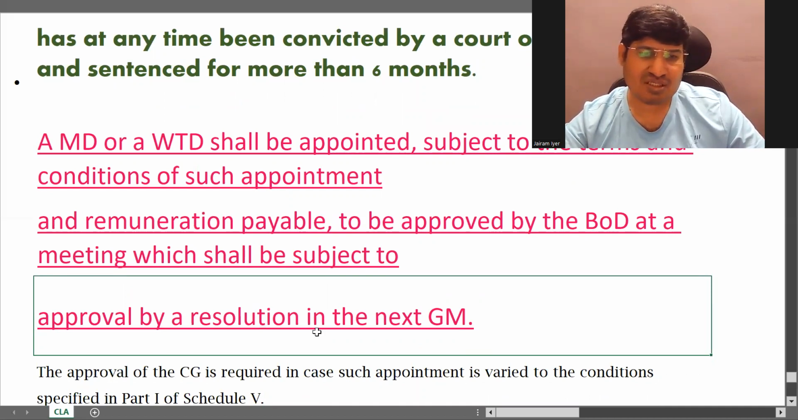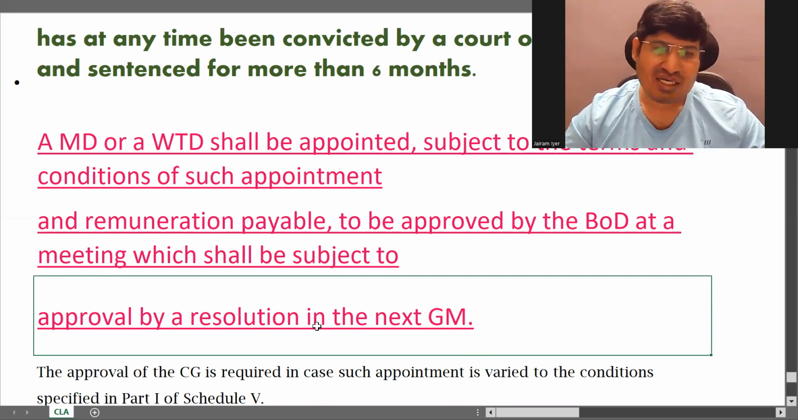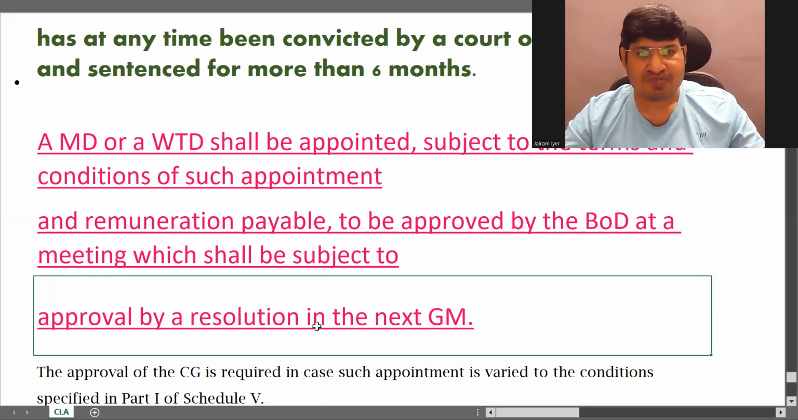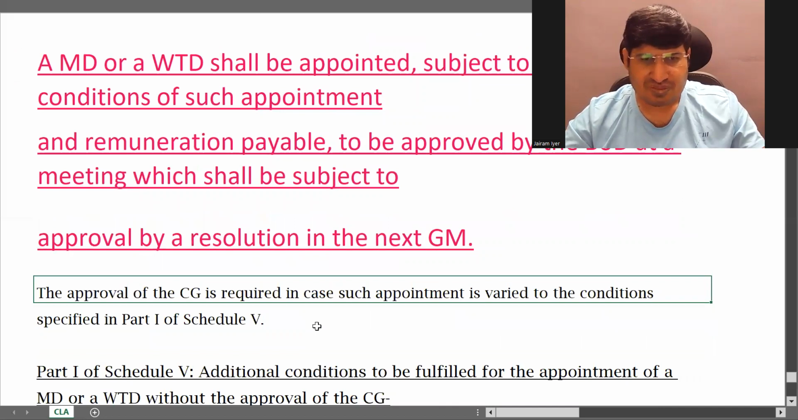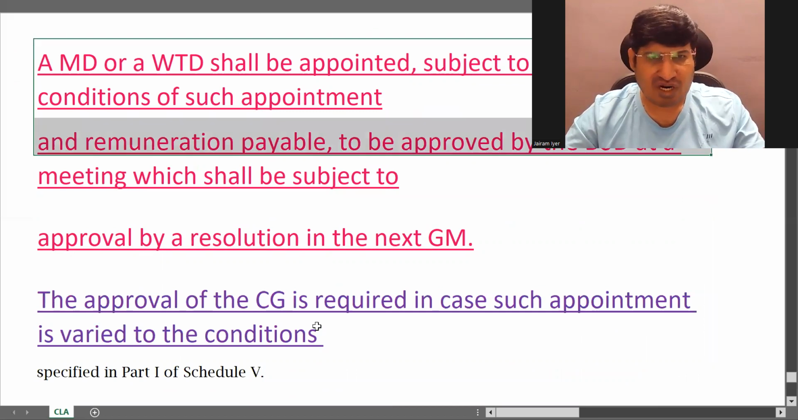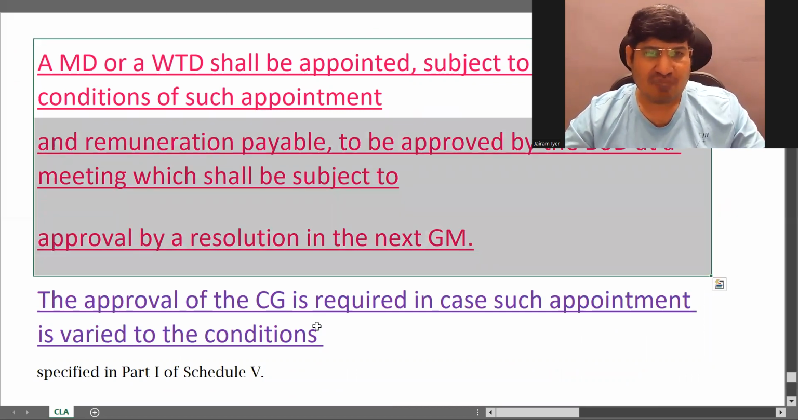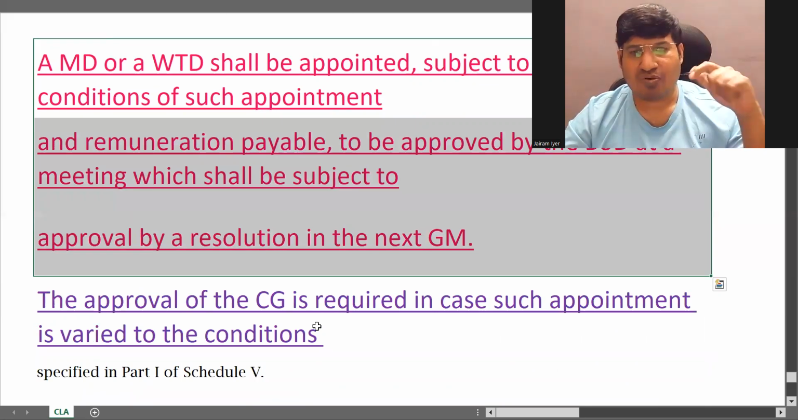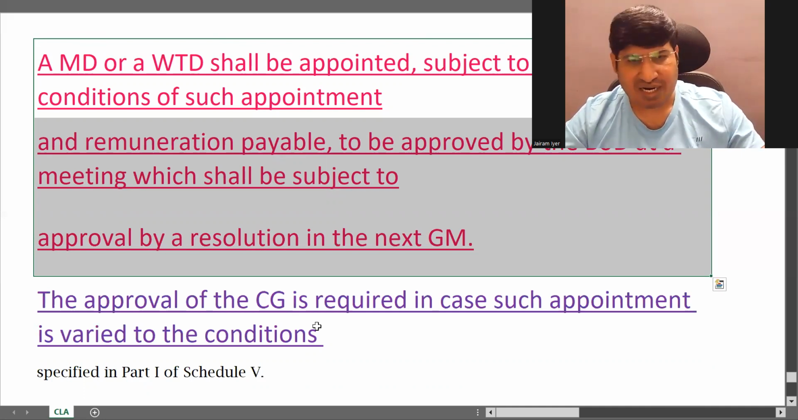So this approval by a resolution means it is an ordinary resolution. Special resolution is not required. Just an ordinary resolution is required. Now the approval of central government. In this case, in pink, whatever I have written here, you can see that approval of central government is not there in pink. So approval of central government is not required. What is to be done? First, a board resolution is required for appointment, and then whenever you have the next GM, you need an ordinary resolution upholding the board resolution.